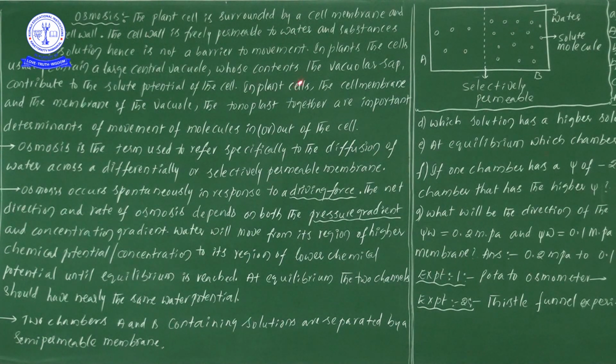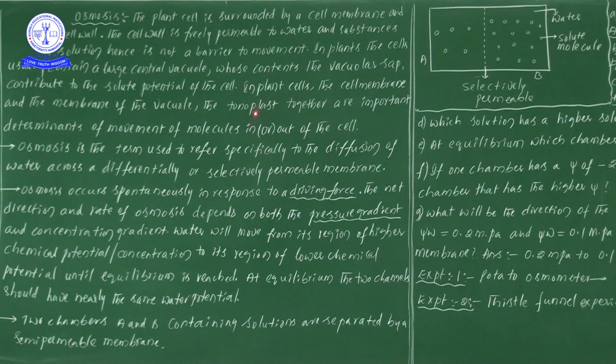Next one, in plant cells the cell membrane and the membrane of a vacuole, that is the tonoplast, together are the important determinants of movement of molecules in or out of the cell. Which molecules must come inside and which molecules must go outside, everything is under the control of two important membranes. One is the cell membrane and one more is the tonoplast, the vacuole membrane.